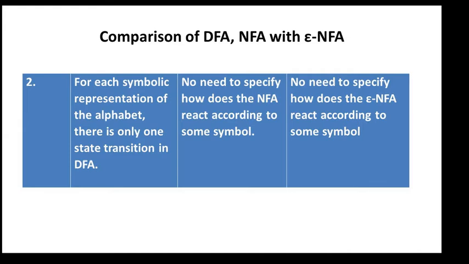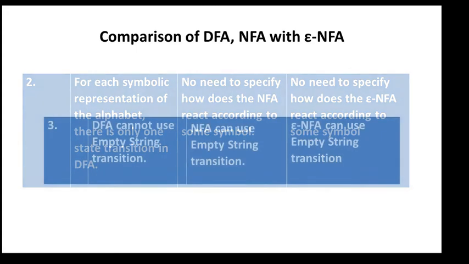In the NFA, there is no need to specify how the NFA reacts to a given symbol; there is no such condition. And in epsilon NFA, here also there is no need to specify how the epsilon NFA reacts to a symbol.